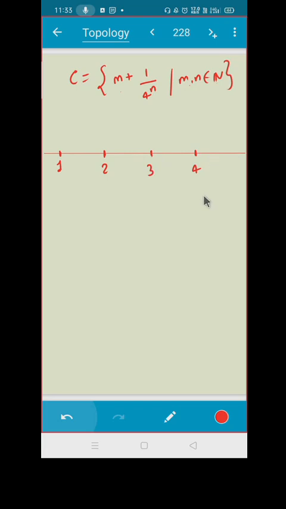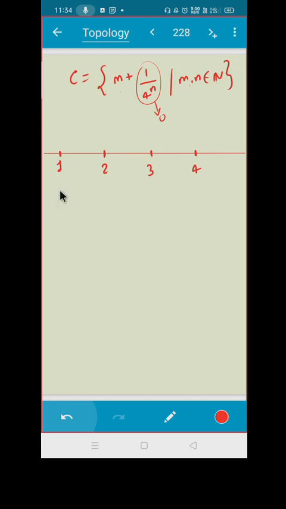So what do you think? As n goes to infinity, do you see that this part goes to 0 as n goes to infinity? Yes.